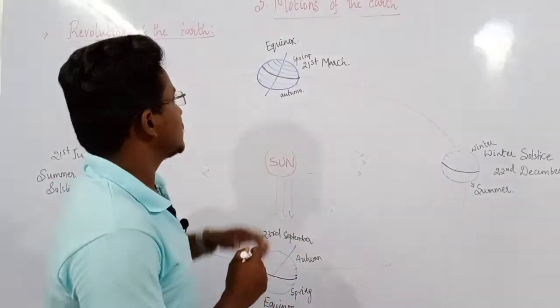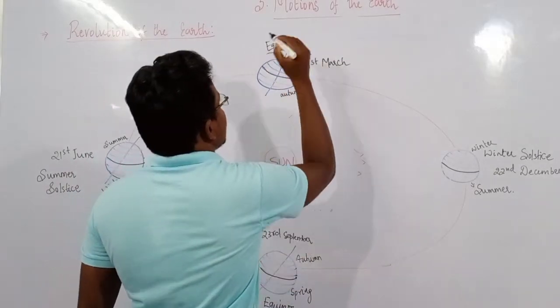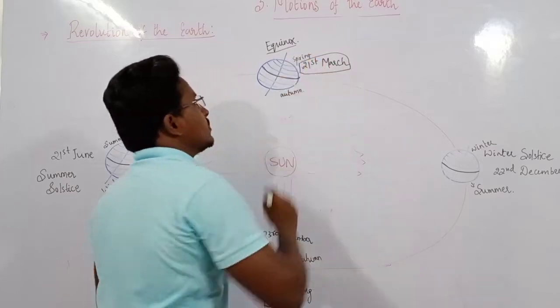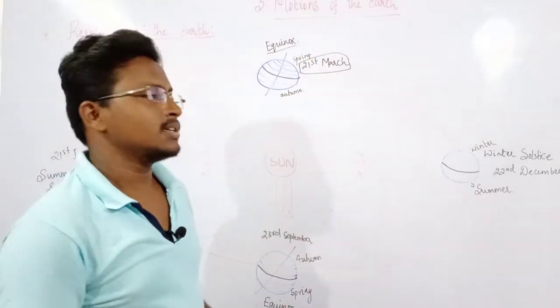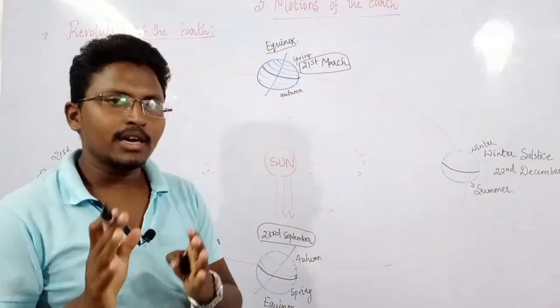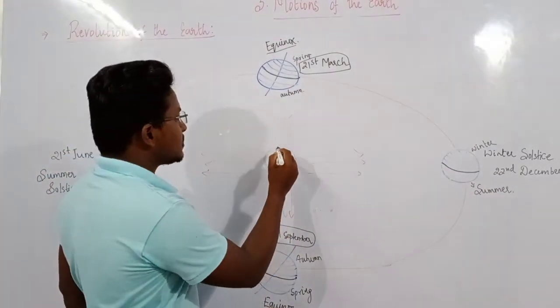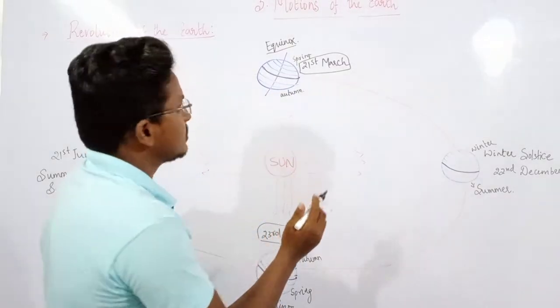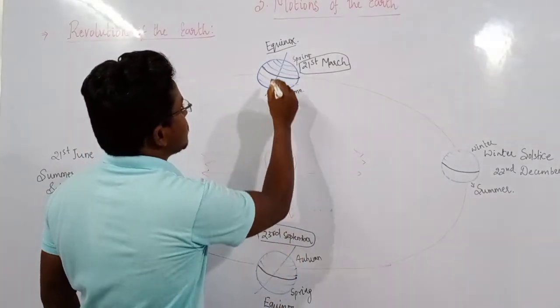First, starting with the equinox. This equinox occurs every year on 21st of March as well as 23rd of September, and here you can see the sun rays are directly falling on the equator. The earth is tilting like this, and the rays are falling directly on the equator.